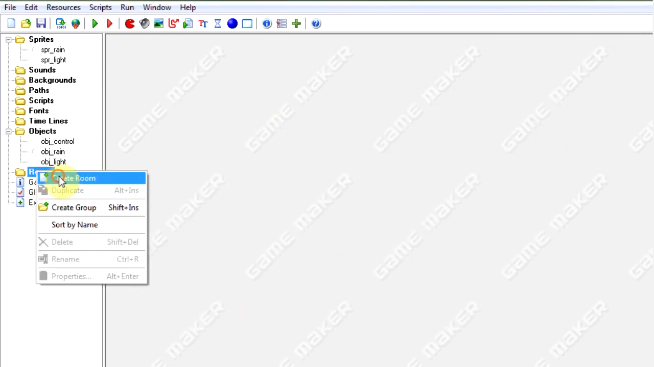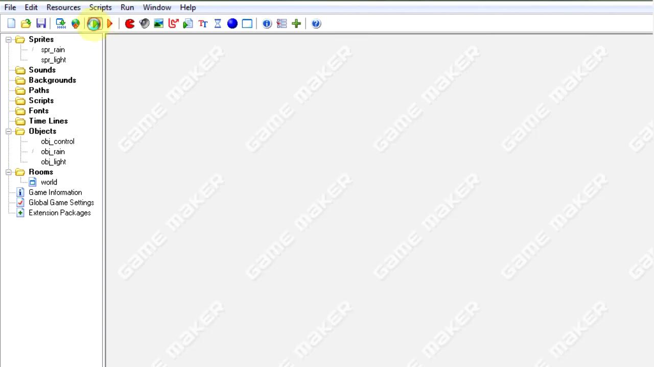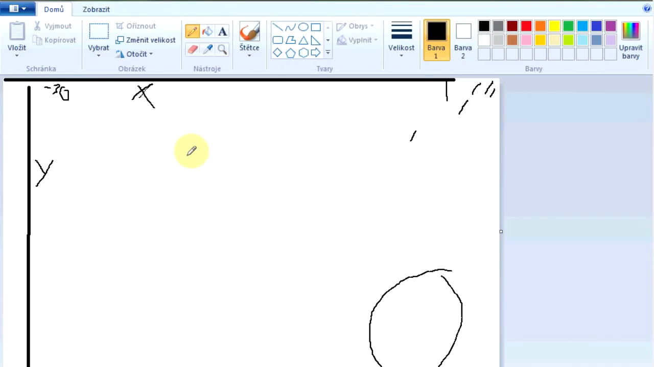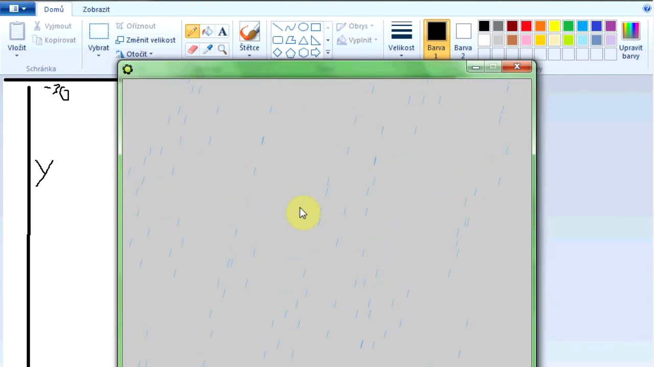Oh, let's make a new room also, and let's put the object control in there, and now let's try. So it's a little bit laggy, but still it should run good on your computer. Now let's see if we can get any lightning in here.